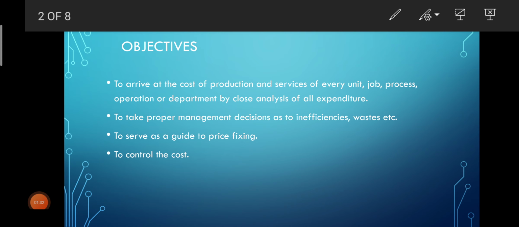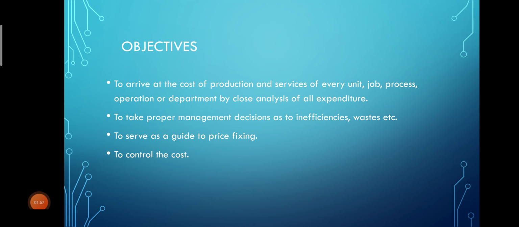Once we know the cost of production, that helps in fixing the prices. Next objective is to control the cost. The main objective of cost accounting is to control cost. So for that we will have to find out the cost of production, as we have seen in the first objective. These are the objectives of elements of costing.